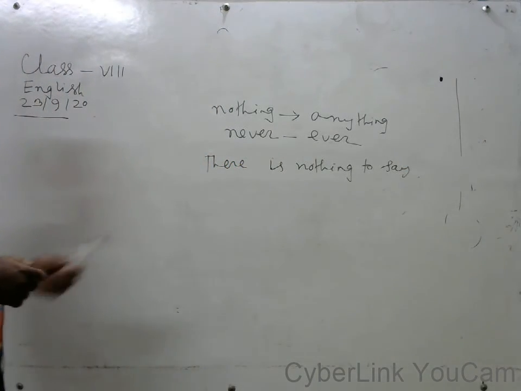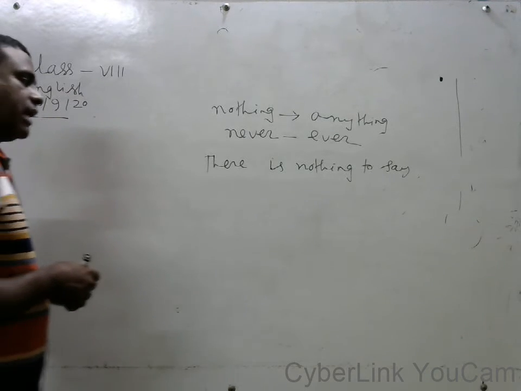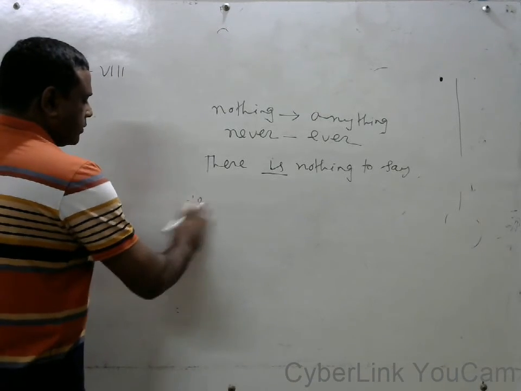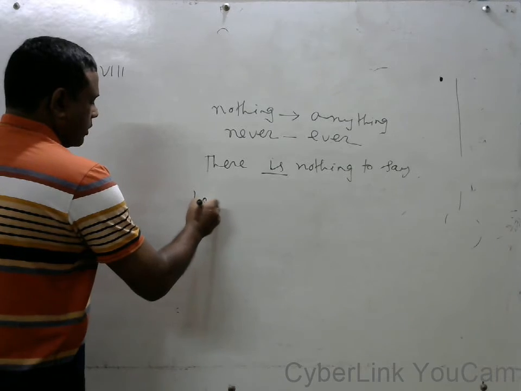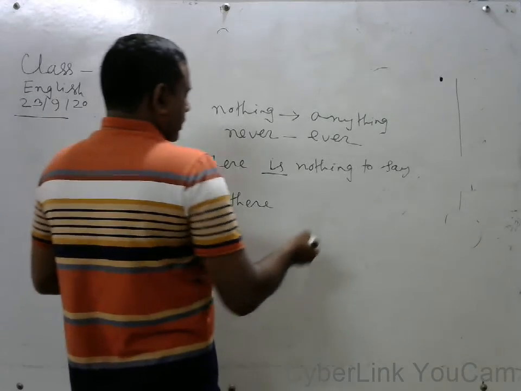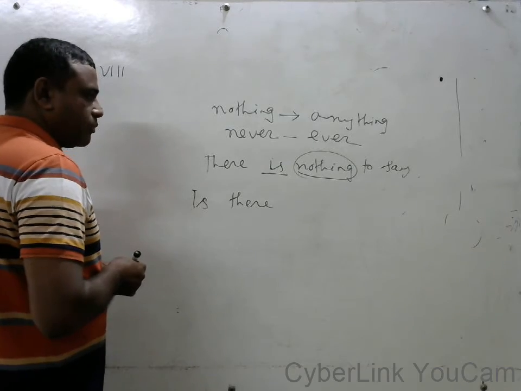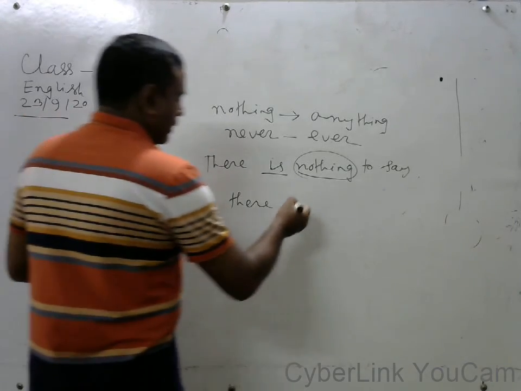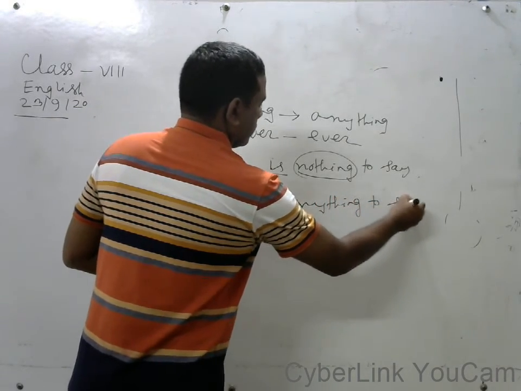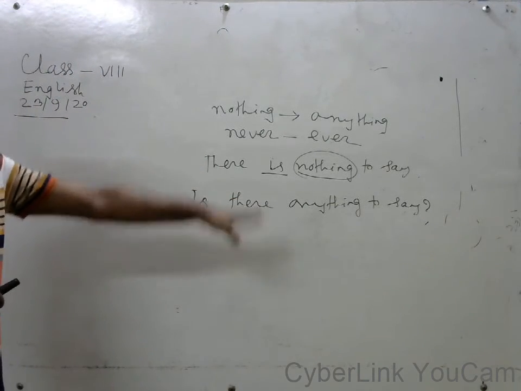If we want to change it into interrogative, at that time we have to take the auxiliary verb before the subject. Is there, and at that time you have to change "nothing" into "anything," the affirmative form. Is there anything to say? There is nothing to say. We can change it into interrogative: Is there anything to say?